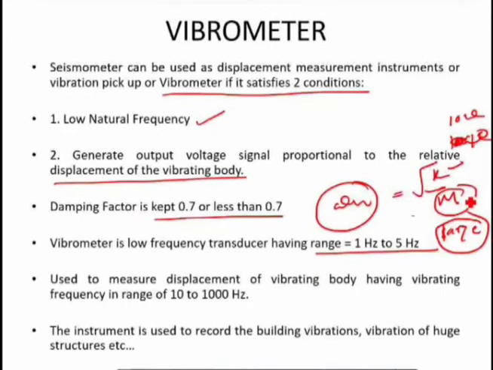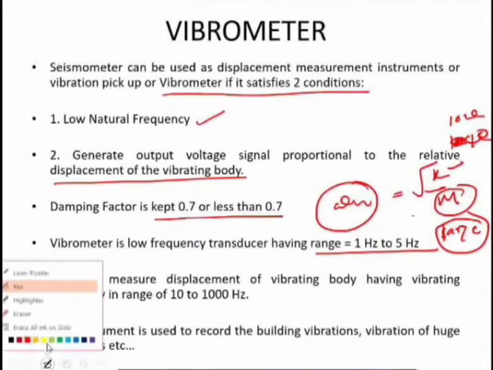That is why this type of instrument, the vibrometer, is not used in most applications, because it makes the instrument bulky. If you want a low natural frequency, then you have to keep your mass very high.